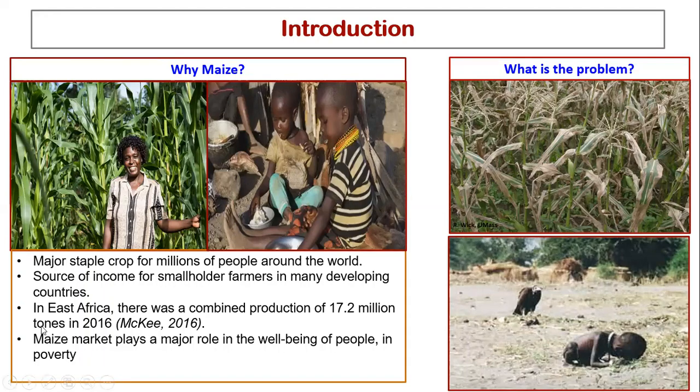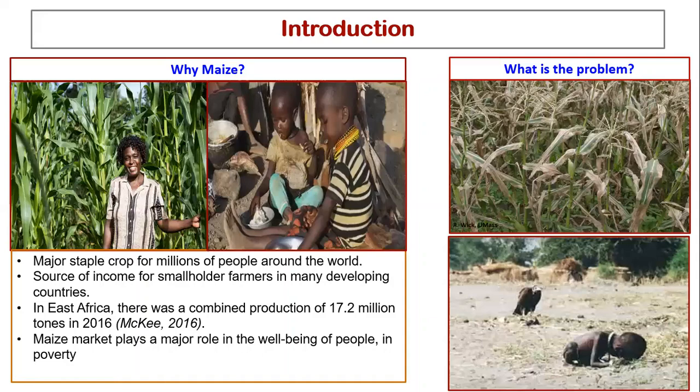Now, in the study carried out by McKee in 2016, it was discovered that in East Africa alone, there was a combined production of about 17 million tons of maize. And you can see from here that maize actually plays a major role in the agricultural food market. It plays a major role for the well-being of people, especially those in the poor regions.